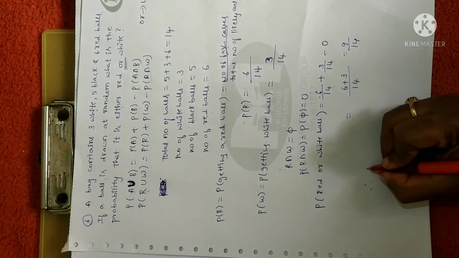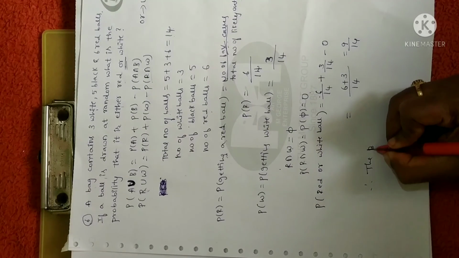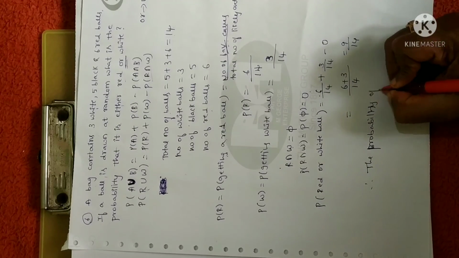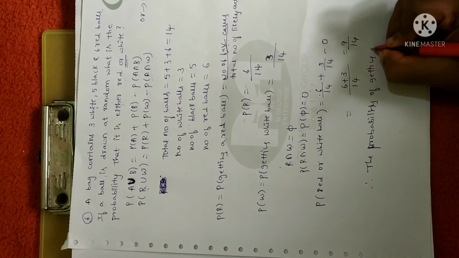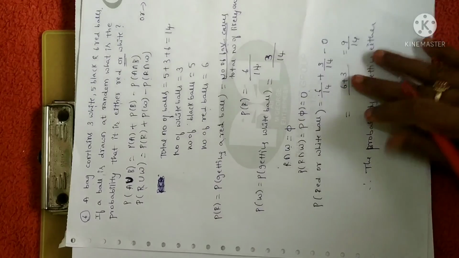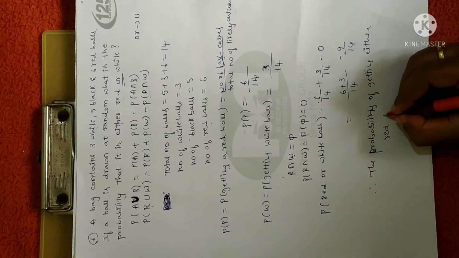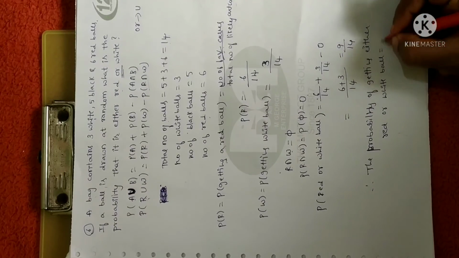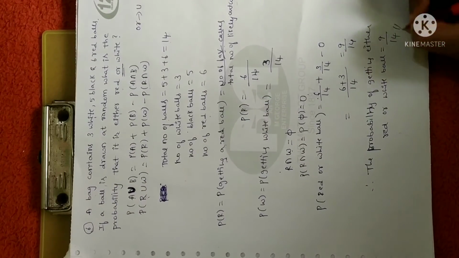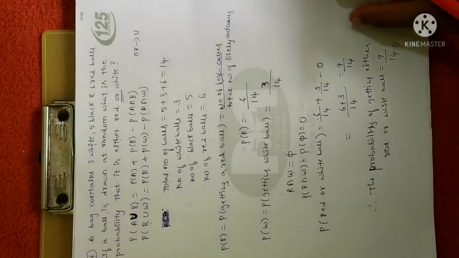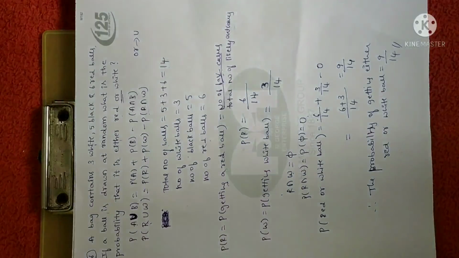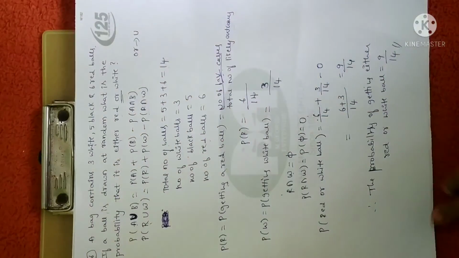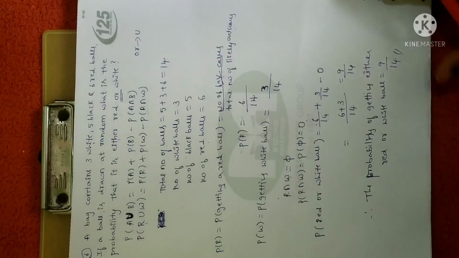You have to write the conclusion. Therefore, the probability of getting either red or white ball is equal to 9 divided by 14. You have to write the conclusion for each and every problem. Fine. So you have to write the formula. Formula is mandatory in all the problems. Try to write the formulas, the properties clearly. Hope this concept is clear.